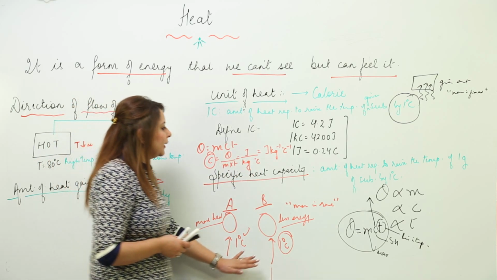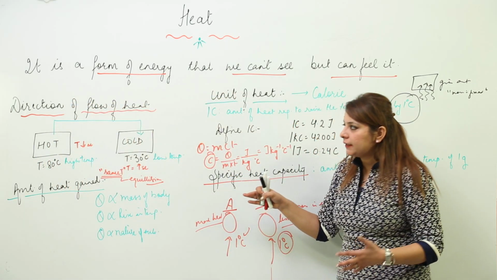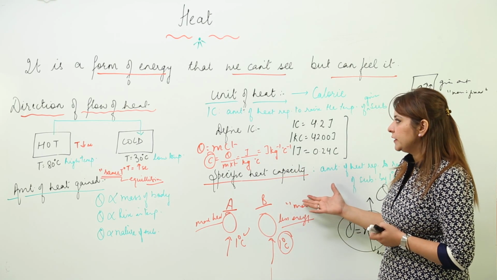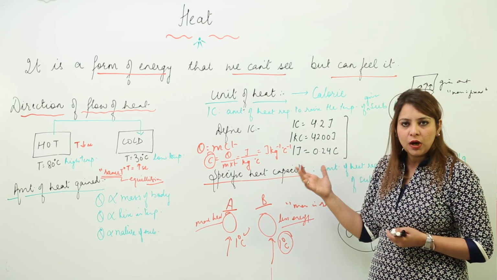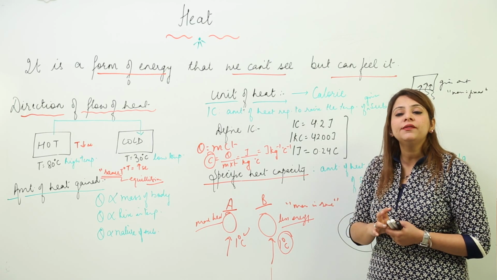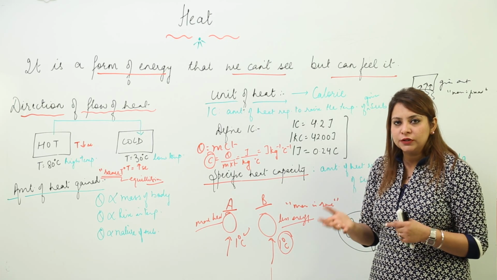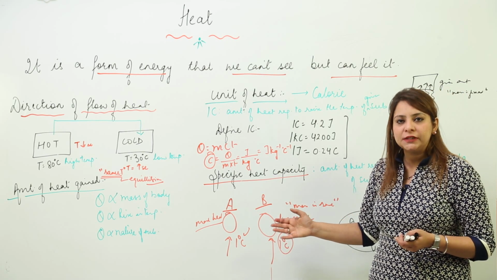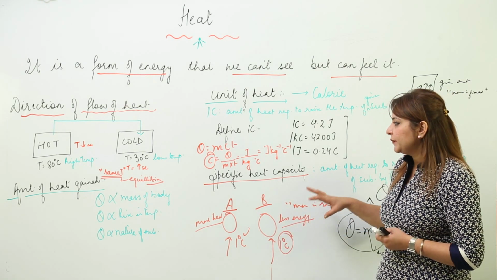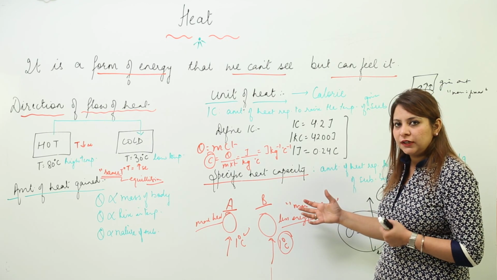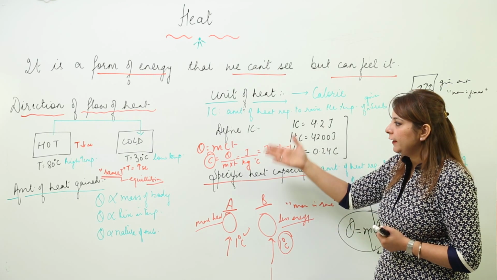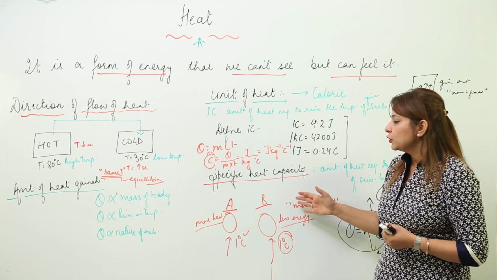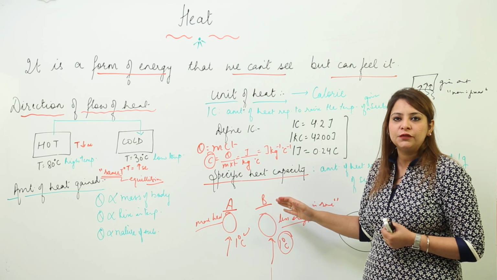Now you know about heat, how it flows, the factors on which it commonly depends, what specific heat is, and how to define 1 calorie. You are also aware of the relation between the calorie and the joule, and how to interconvert them. So now let us start with the applications of specific heat capacity. Till the time I clean the board and start the next topic, you just carry on with this and try to learn it, because these are the basic things you need to know.